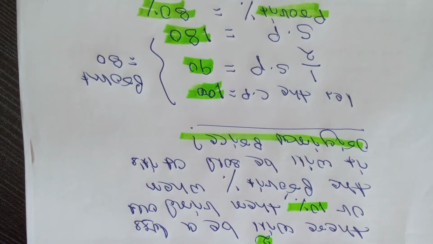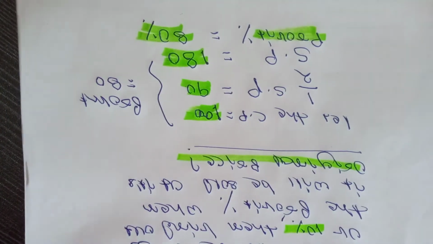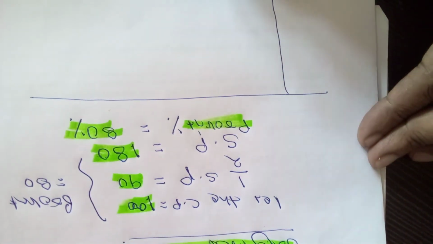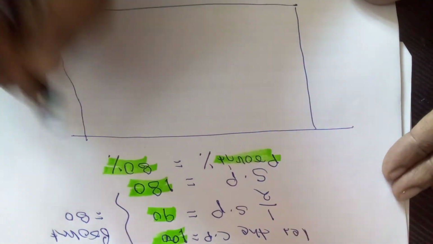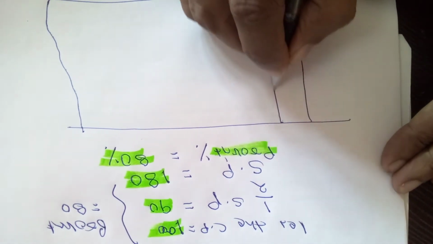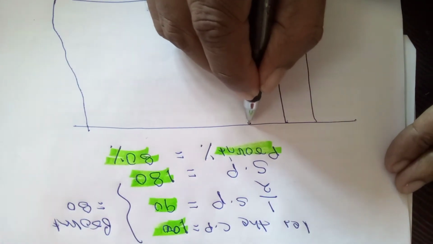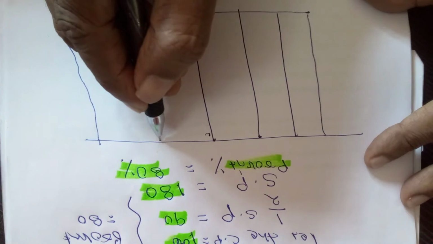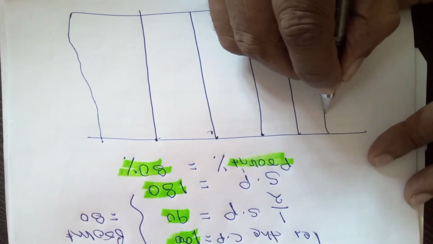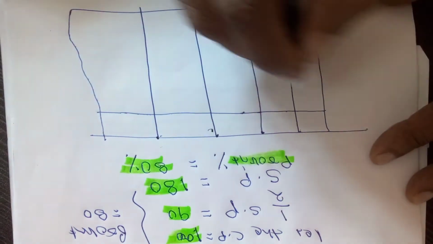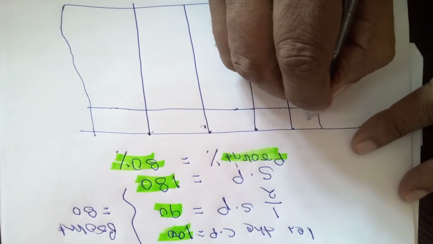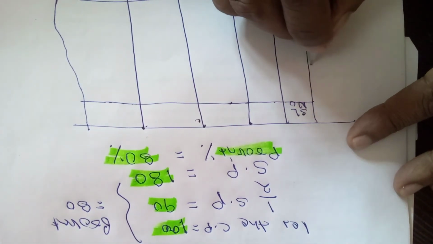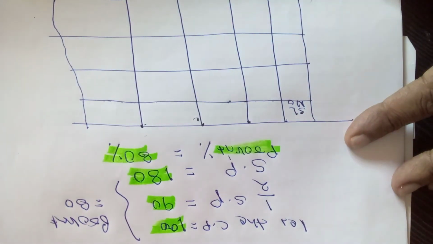Then I am just making a table now. Serial number, first question, second question, third question.